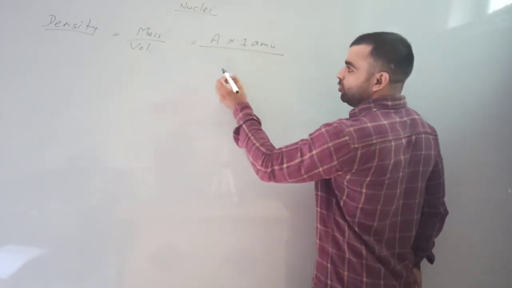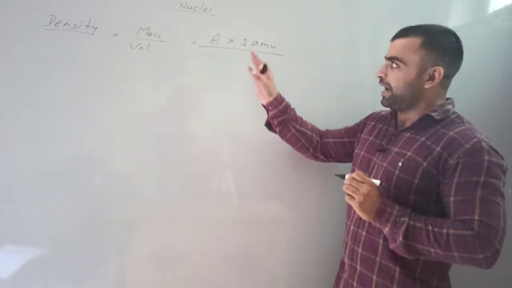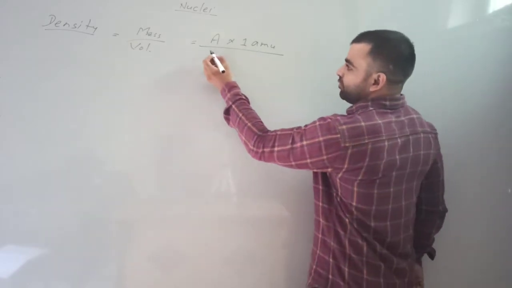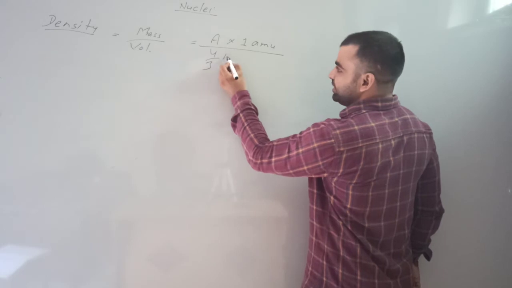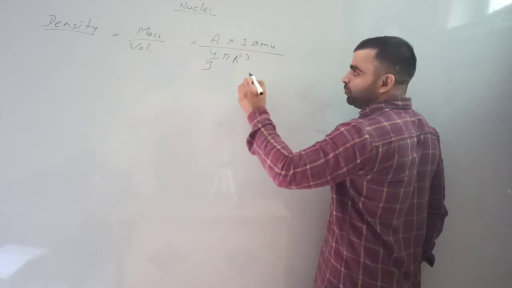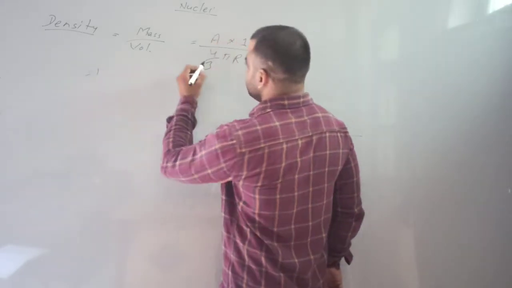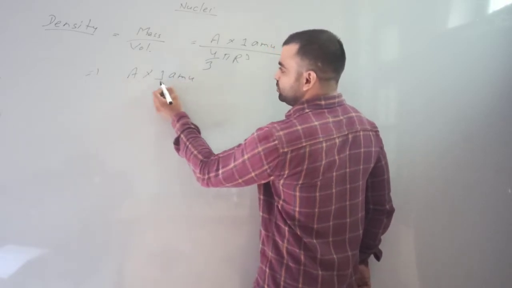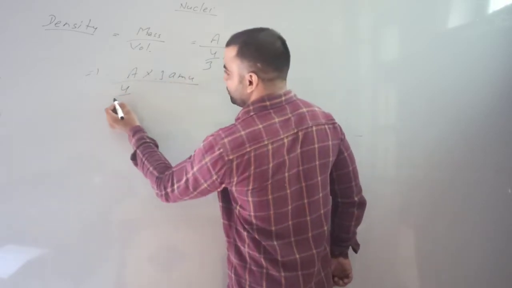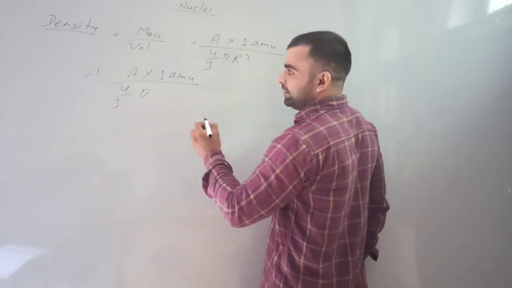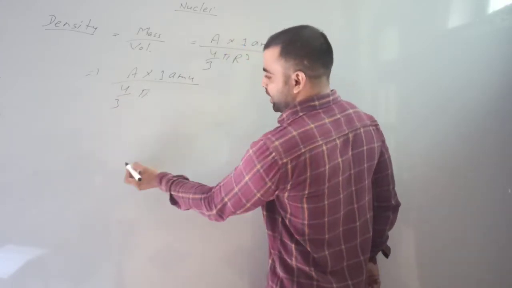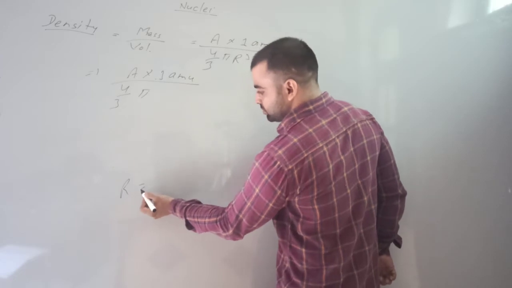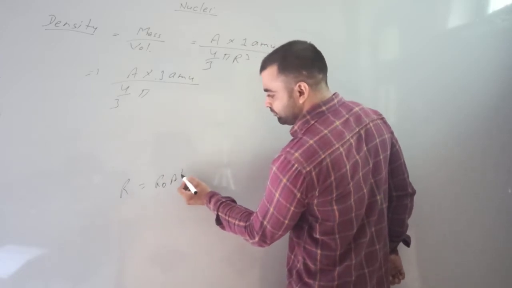And here volume for the sphere, because the nucleus is spherical in shape, will be 4 by 3 pi r cube. Take it here. A into 1 AMU by 4 by 3 pi, and we know that r equals r naught A to the power 1 by 3.